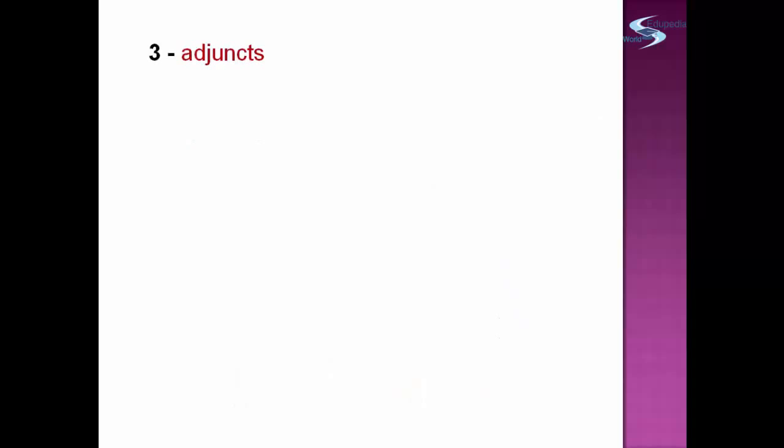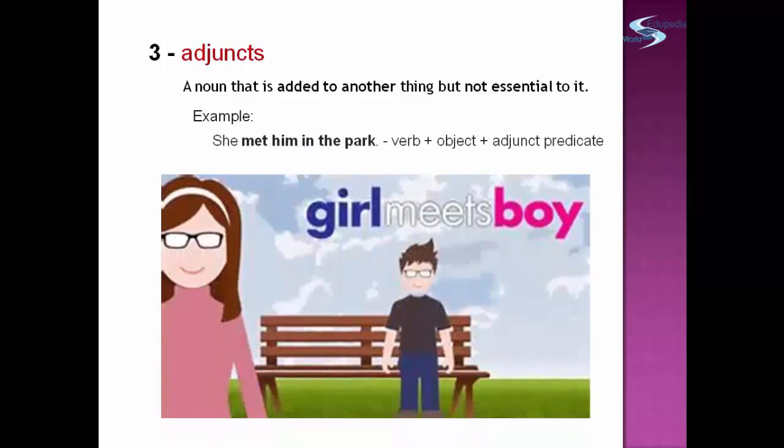Another element is adjuncts. Adjunct is a noun that is added to another thing but not essential to it. Example, she met him in the park. Met is the verb, him is the object, in the park is an adjunct predicate because this sentence could have ended after the word him. She met him. This is now a complete sentence, but they added in the park, so that is why in the park becomes adjunct.